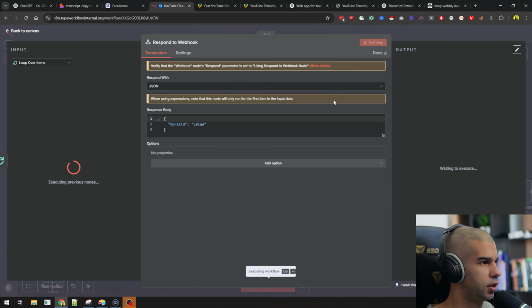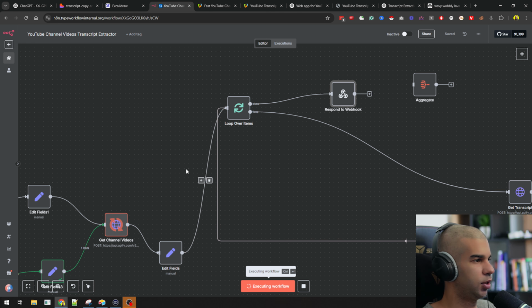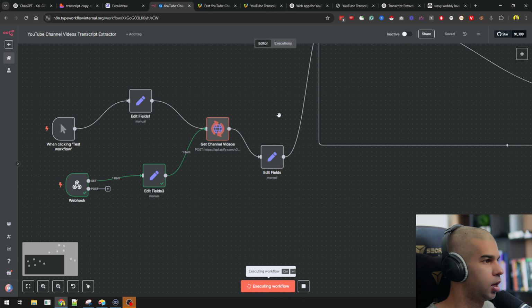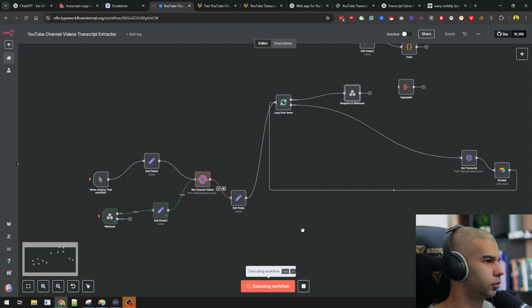The only issue is that this is going to send this "my field equals value", whatever. So it won't be the actual correct stuff, but it will also give us the data we need to play around with this. Another option would be to add how many videos do you want to extract over here. So that could also be possible.